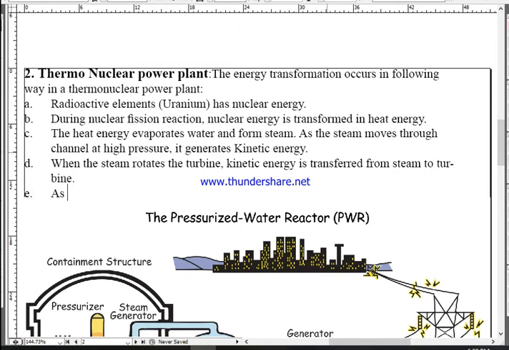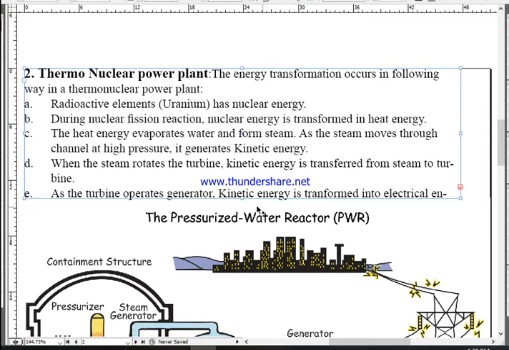Number E, as the turbine operates the generator, okay, kinetic energy is transformed into what? Electrical energy.